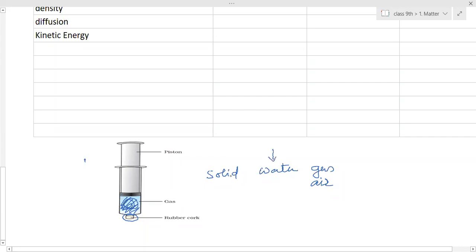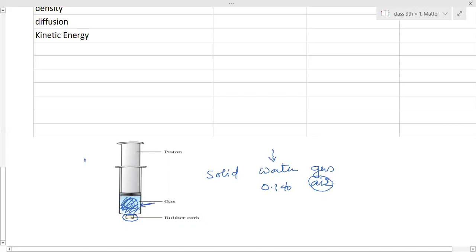What about water? It will compress a little, very little. So we can consider it as 0.1%. Yes, in some way we can compress it. What about the air then? It is highly compressible. We are able to compress it to this much extent also.